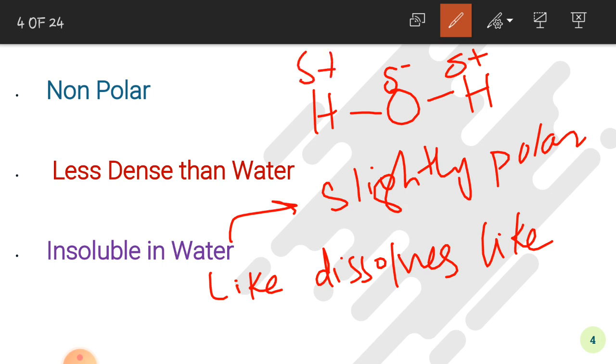Now we have read before that these alkanes are non-polar. Water is slightly polar compound. So since the alkanes are non-polar, therefore they are insoluble in polar substances like the water.